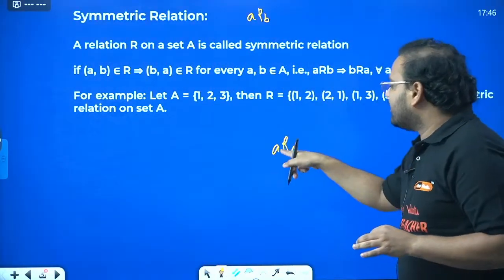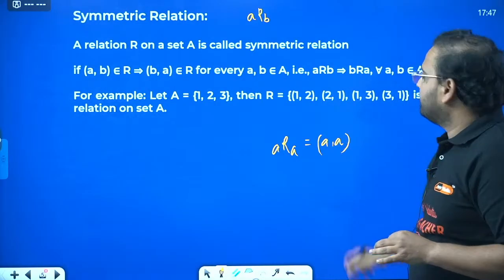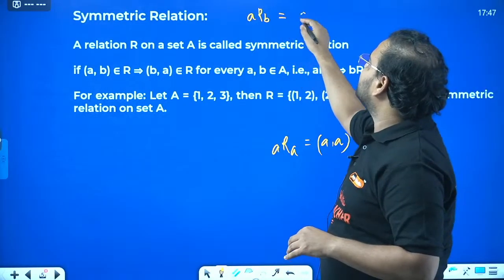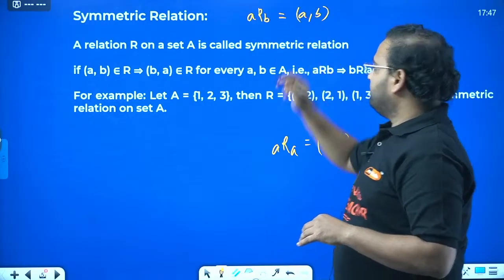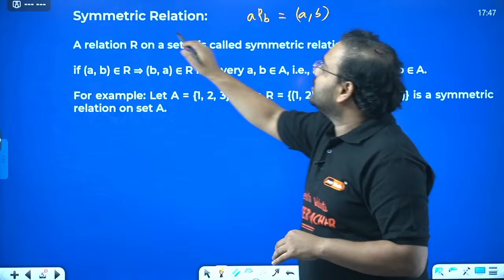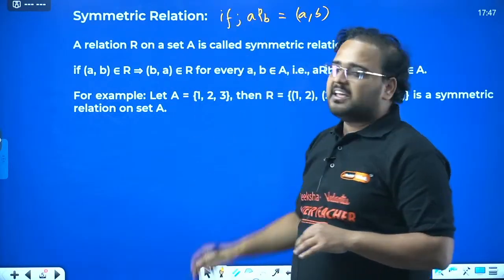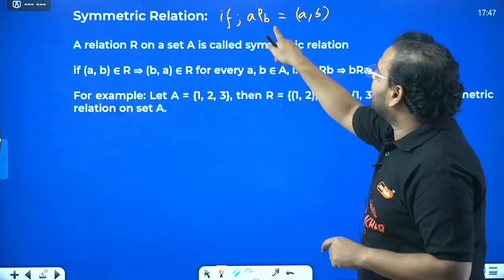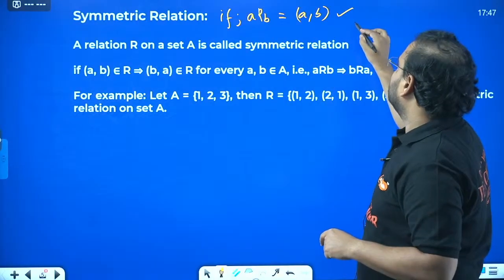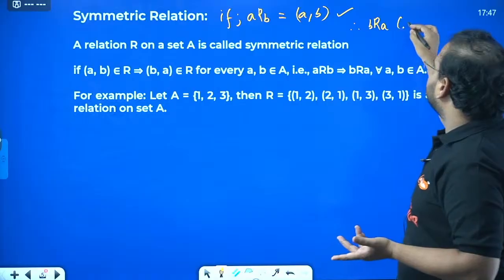ARA means the element A is related to A, and the ordered pair is A comma A. But ARB means A comma B. Okay, so for a symmetric relation, it is an if and then condition: if ARB is true, then BRA also must be true.